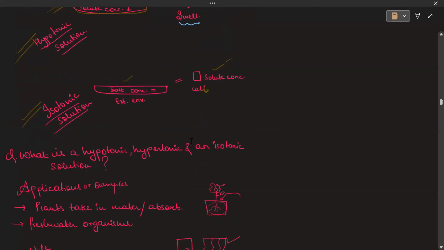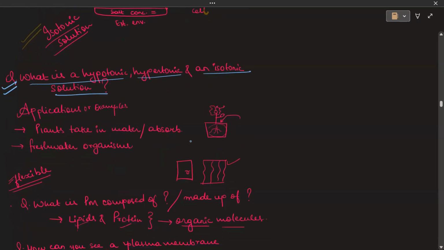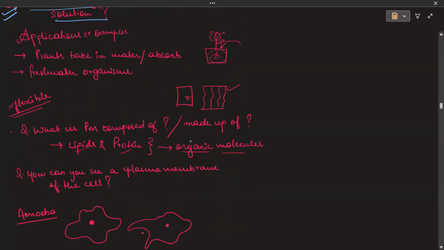Iso means same. So when the solute concentration in the external environment is equal to the solute concentration in the internal environment, that is an isotonic solution, because here the movement will be equal; there is no difference in the concentration in either condition. So that is isotonic. Now a question can come here: what is a hypotonic, hypertonic, and an isotonic solution? Because they can clearly ask you about these three conditions.